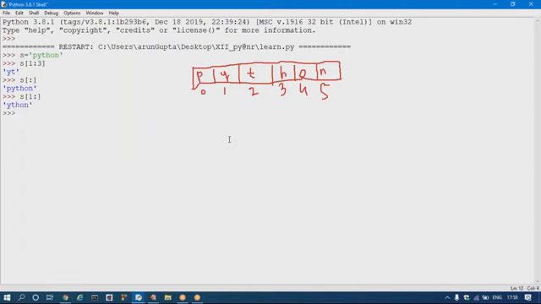Is it clear? The same way, if we only take an end index, the Python slice operator will start from the very beginning, from 0 up to end minus 1 only. So it will print pyth.